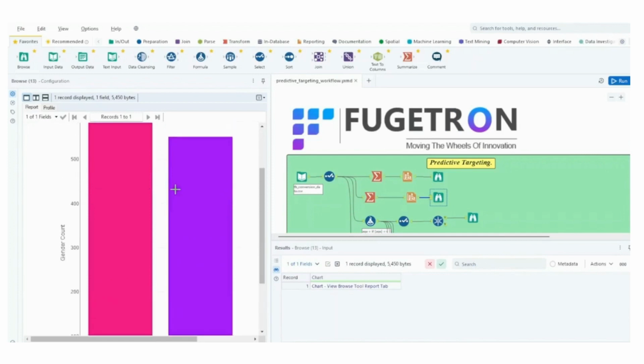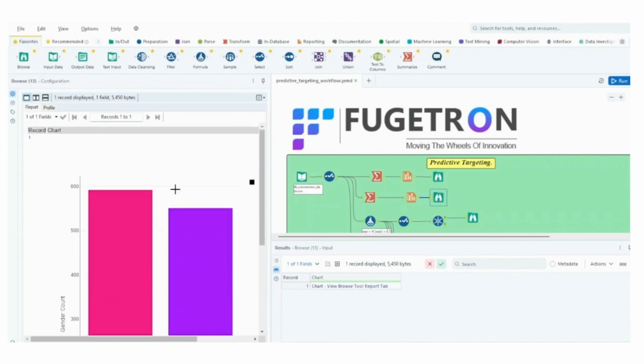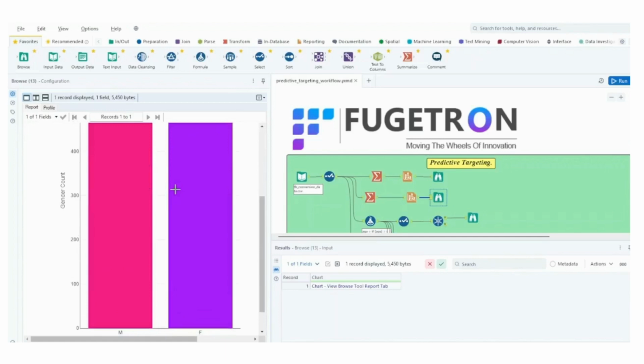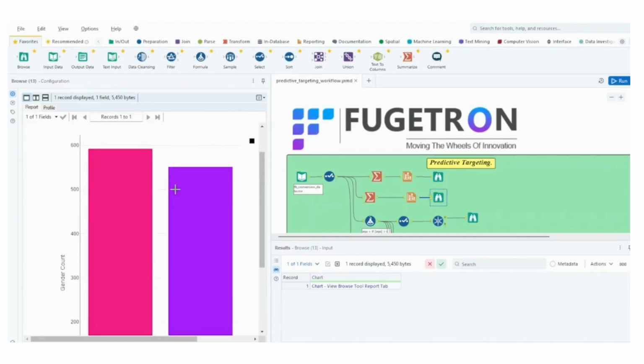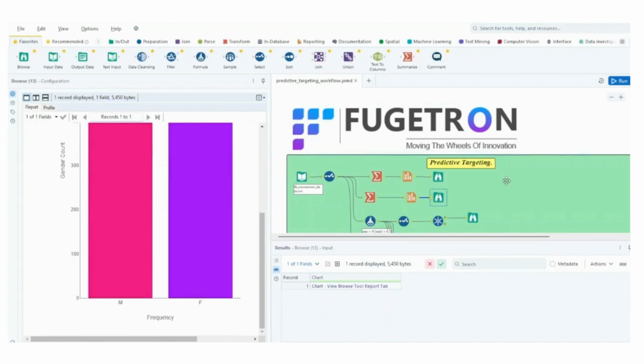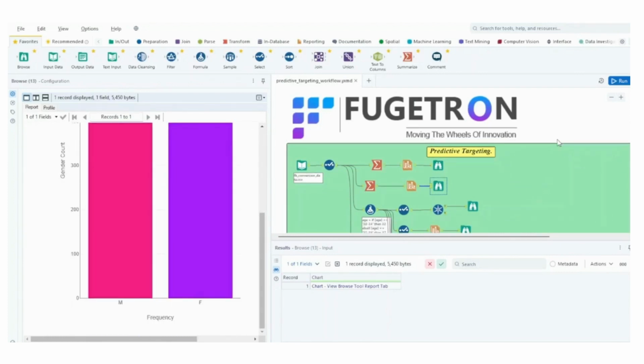Upon analyzing the plot, we can clearly see that the organization's Facebook ad campaigns primarily target a larger male audience compared to the female audience. Through the gender frequency distribution plot, we gain valuable insights into gender representation in the organization's Facebook ad campaigns. This information can inform future marketing strategies and help optimize audience targeting.